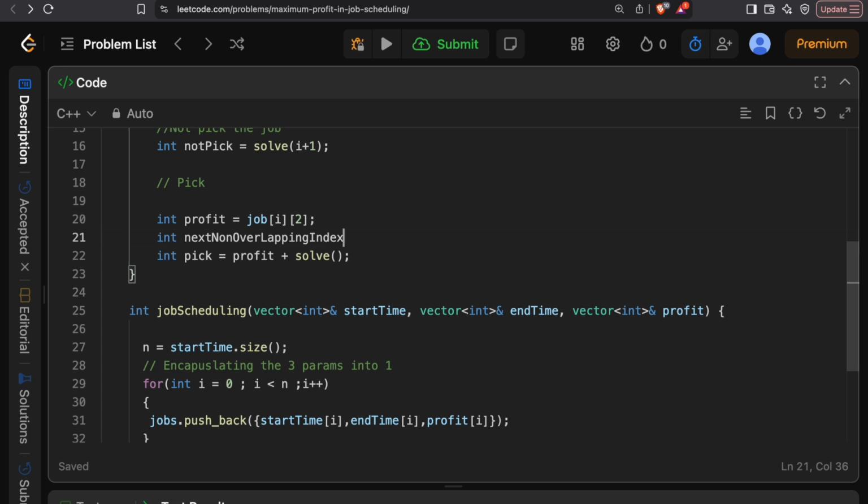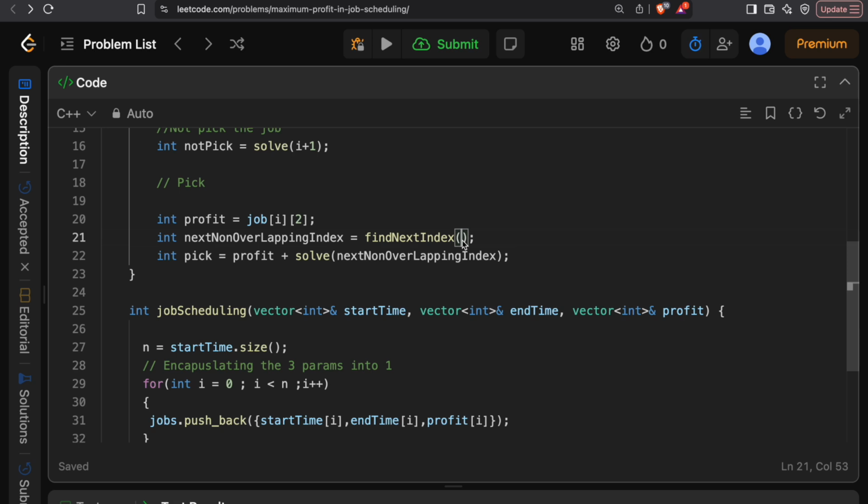Alright, I need to basically pass this index over here, and over here I'll just declare another function, find next index. What I would be needing is, how are we finding the next index?